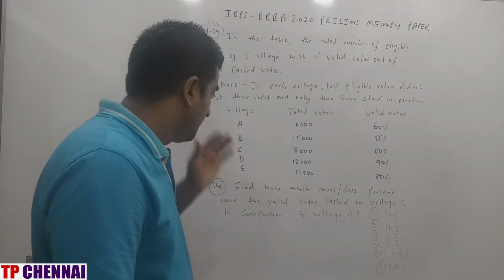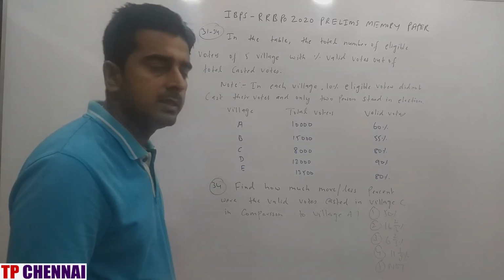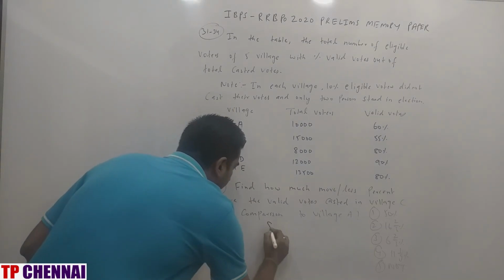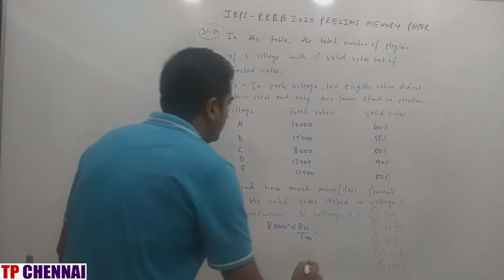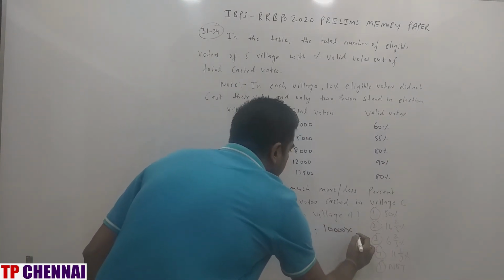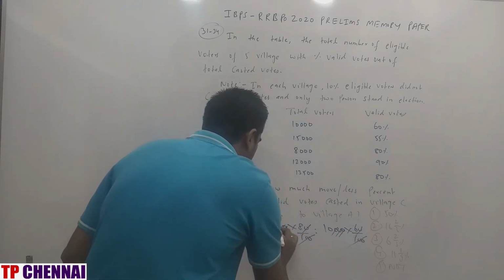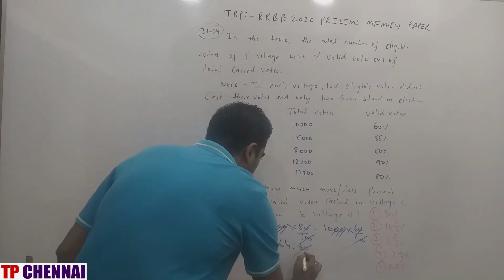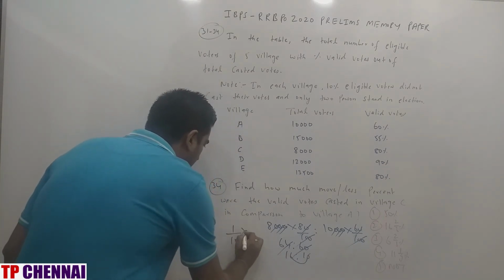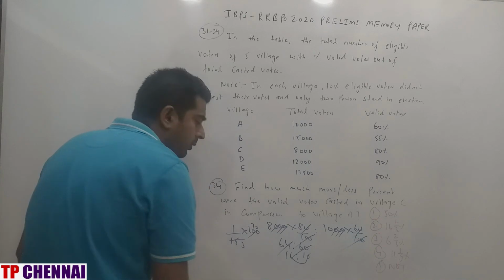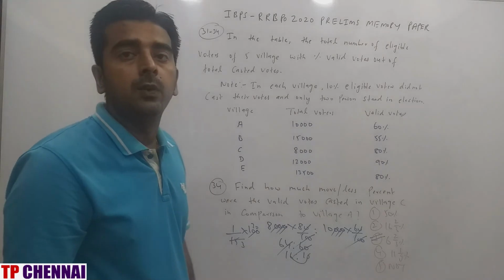Now we'll see the last one. Find how much more or less percent the valid votes cast in village C are in comparison to village A. C, what is the value? 8,000 into 80 by 100, right? A, what is the value? 10,000 into 60 by 100. 100 gone, 0 gone, this 30 is also gone. So 64 is to 60, 4 15s are, 4 16s are, right? So how much is it more? 1 by 15 into 100, 5 3s are, 5 20s are. 20 by 3 is nothing but how much? 6 2 by 3%. So I have solved 34 questions here, right?